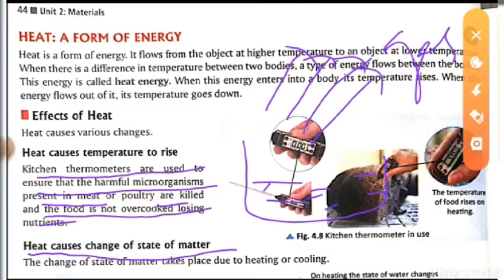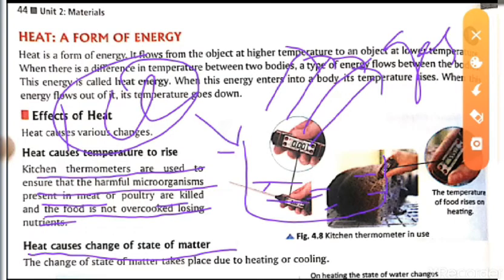Just like one more thing, if we have an ice cube, put that ice cube in your hand. What you will notice is that the ice cube changes into liquid due to the heat of our body.